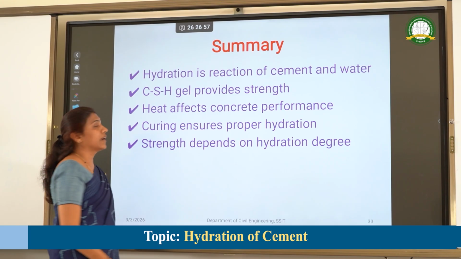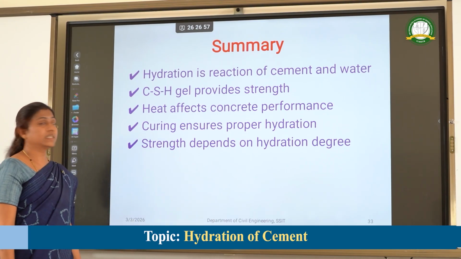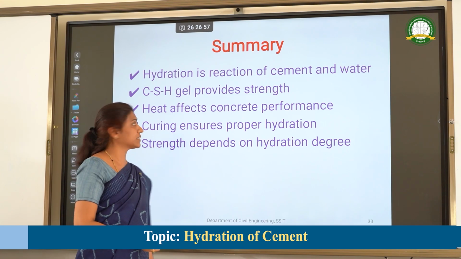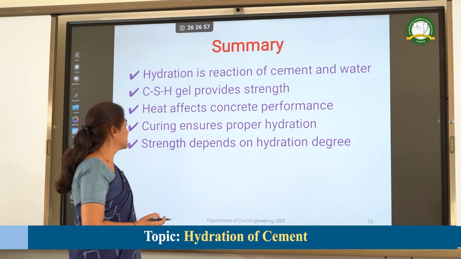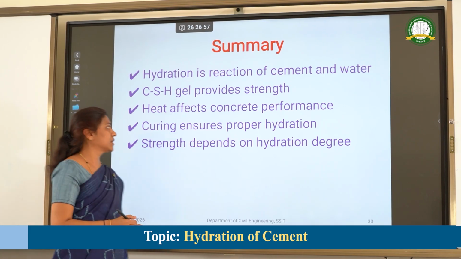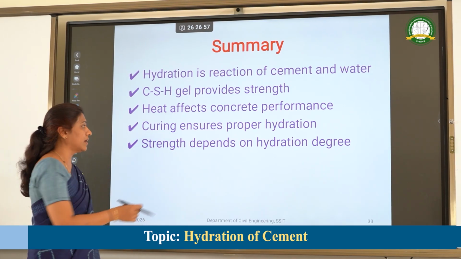Summary. Hydration is a reaction of cement and water. CSH gel provides strength. Heat affects concrete performance. Curing ensures proper hydration. The strength of the concrete mainly depends on the hydration degree.